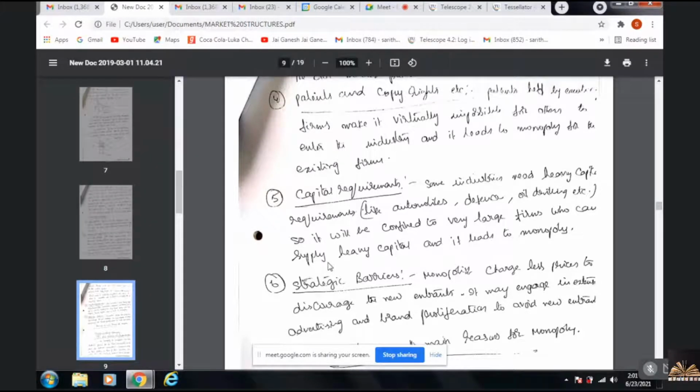Strategies are like these, isn't it? Suddenly reducing price or suddenly controlling the quantity or suddenly doing something which restricts or frightens the new entrants from entering into the market. So these are the 6 causes of monopoly.